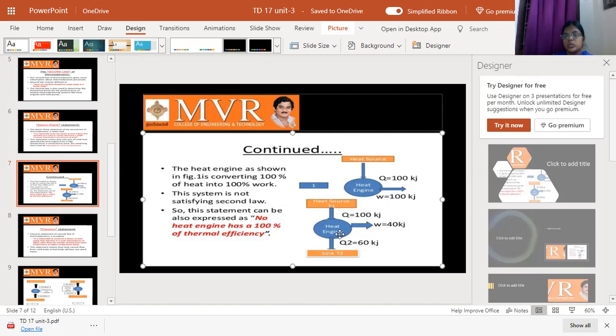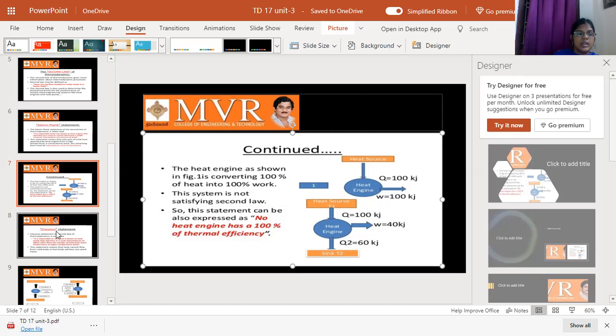In the first law of thermodynamics, we did not say the direction of heat flow. It only says that heat is converted into work and work is converted into heat. The second law also says the direction. By using the second law, we consider engineering systems like the heat engine, heat pump and refrigerator. Here I will give information about the heat engine, heat pump and refrigerator. This is the procedure we call the heat engine.